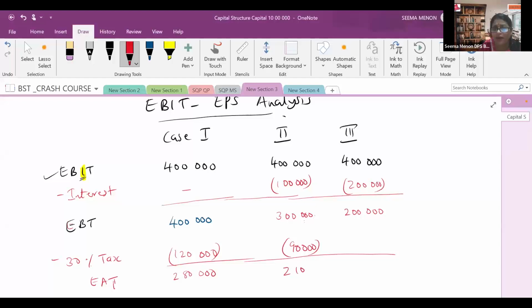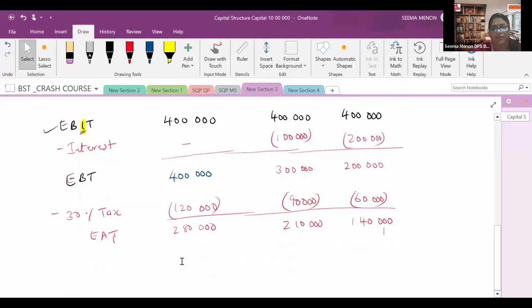Here we are getting 2,10,000. That is earning after tax. Case number 3, again 30% on EBT, that is 2 lakh into 30 by 100, that is 60,000. And the remaining balance is 1,40,000. That is our earning after tax. I hope you are able to understand this.